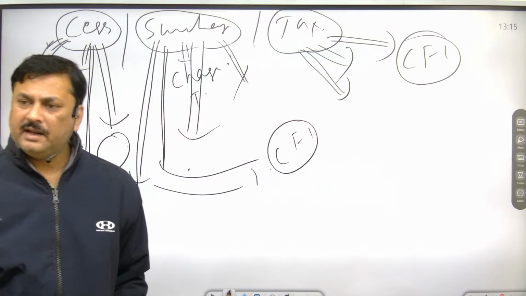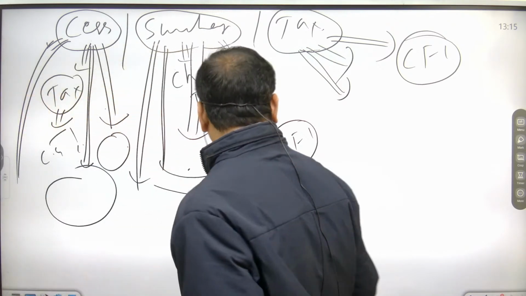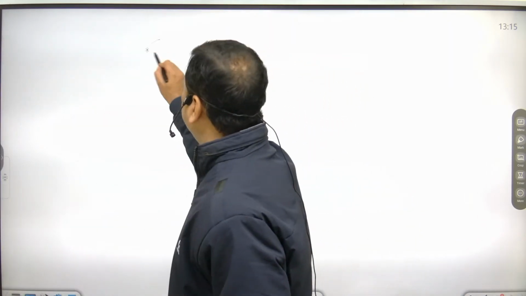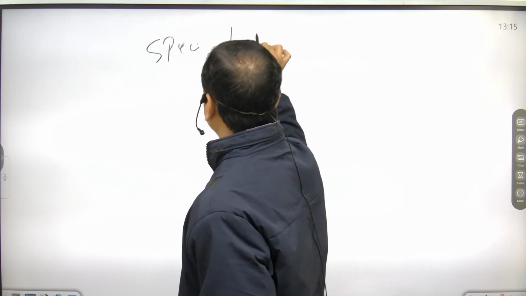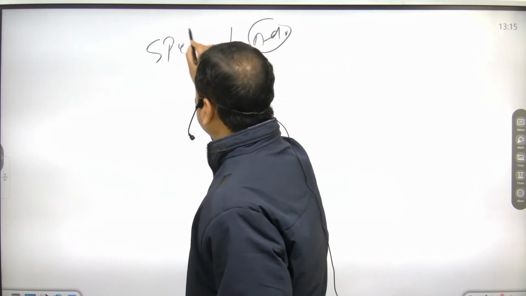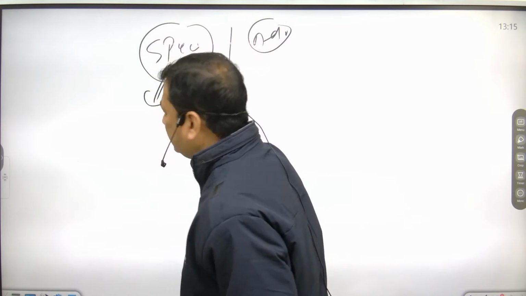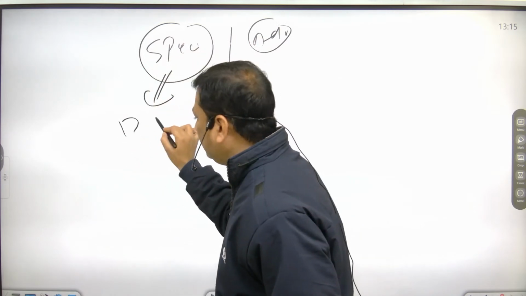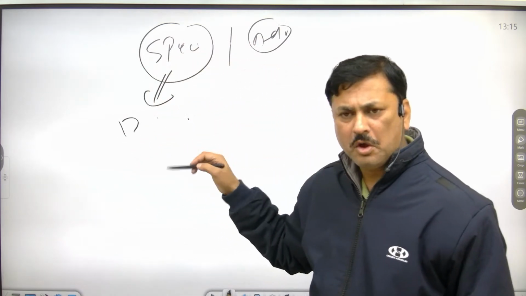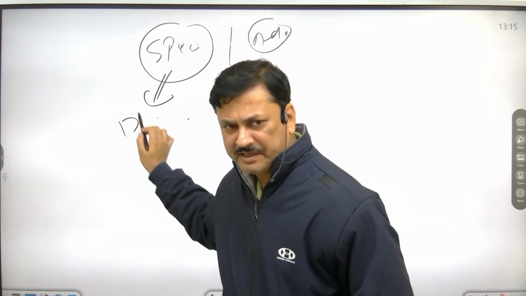ये पढ़ा था, and after that what we have discussed, specific tax and ad valorem tax. Specific tax is the tax imposed on the length, width, weight or quantity of a particular object.